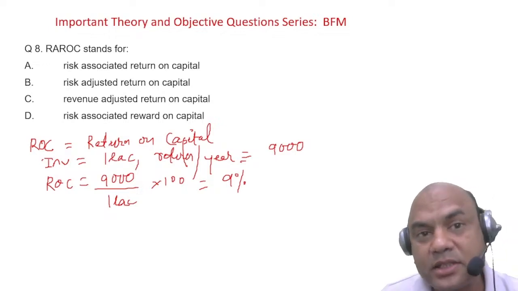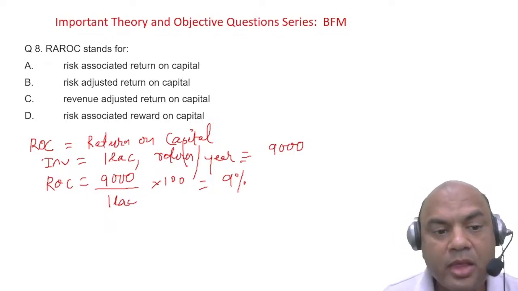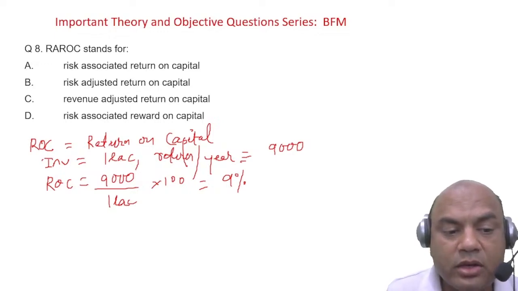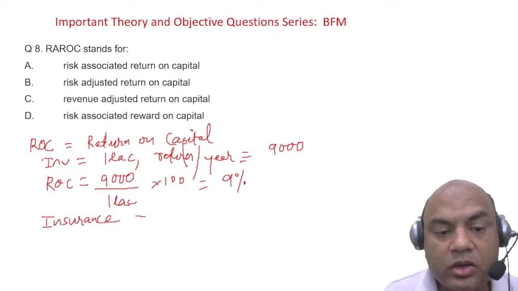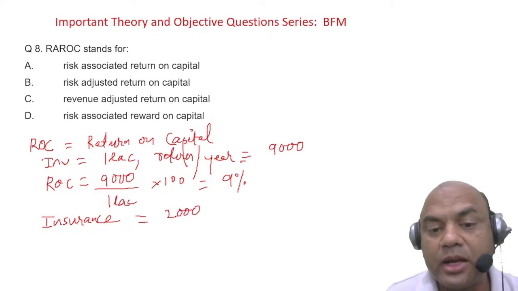To adjust for that risk, I have purchased insurance, and the cost of that insurance is, let's say, 2,000 rupees annually. I am getting 9,000 annually. So what is my net return now?